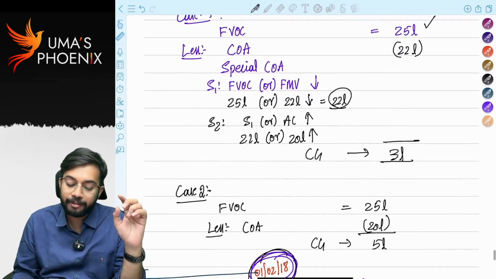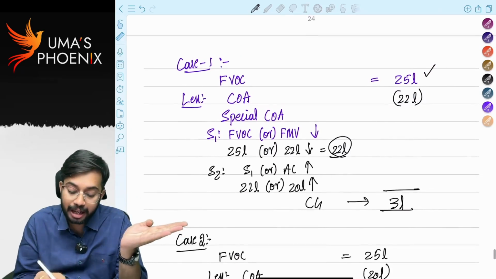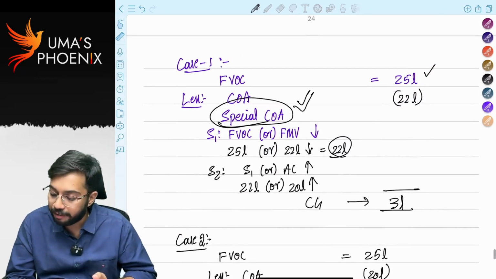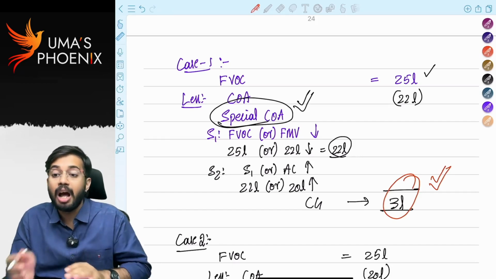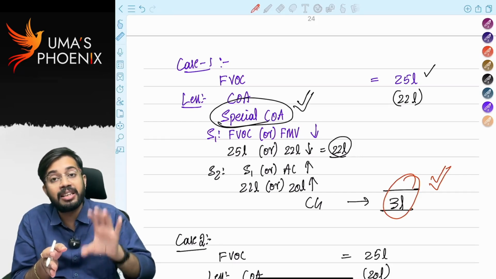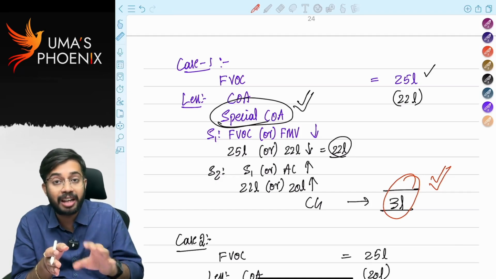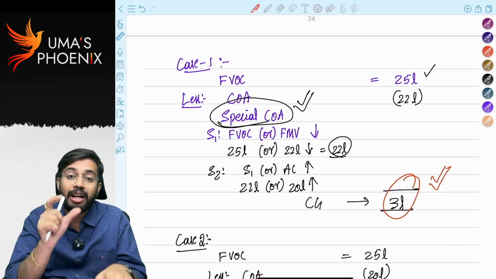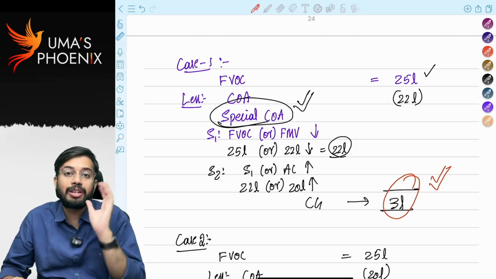That's why if date of purchase is before 1st February 2018, special cost of acquisition is allowed as deduction, and through special cost of acquisition only 3 lakhs was taxed. Now justice is done. Up to 1st February 2018, whatever gain was received by listed equity shareholders or units of equity oriented mutual fund unit holders was not taxed. After 1st February 2018, only that gain was made taxable through special cost of acquisition.